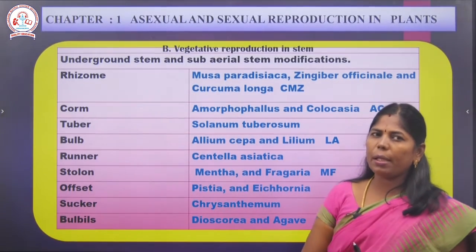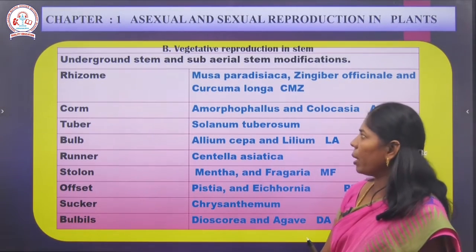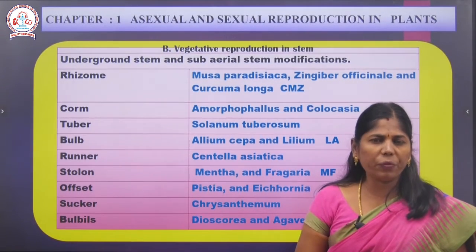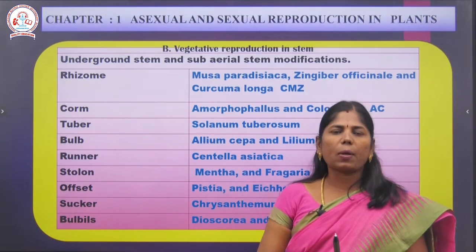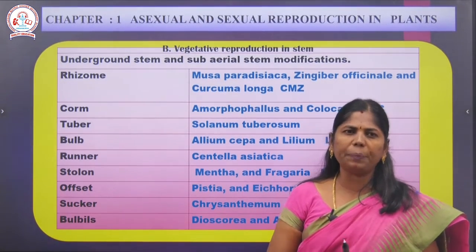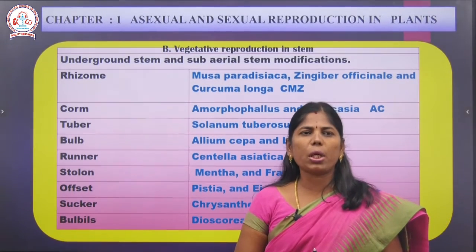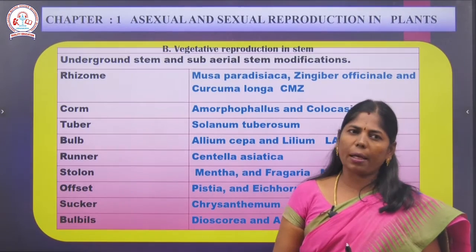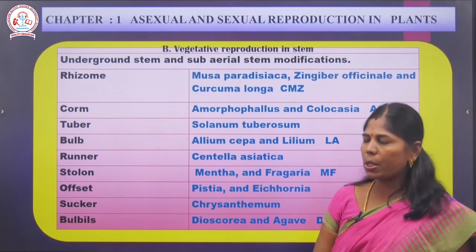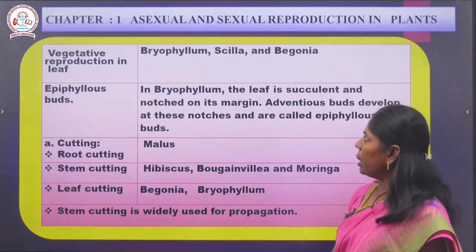Once again: rhizome, Musa paradisiaca, Gingiber officinale, Curcuma longa; corm, examples Amorphophallus, Colocasia; tuber, Solanum tuberosum; bulb, Allium cepa and Lilium; runner, Centella asiatica; offset, Pistia and Eichhornia; sucker is chrysanthemum; bulbils, Dioscorea and agave. Okay, and next vegetative reproduction in leaf.